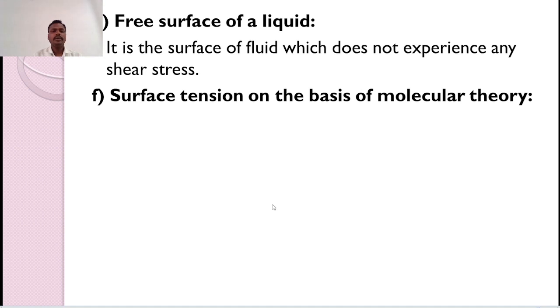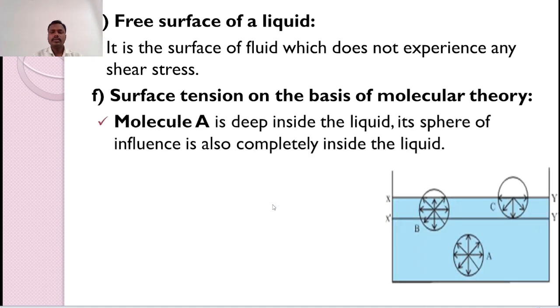Now the explanation of surface tension on the basis of molecular theory. Consider a liquid filled in a vessel. To study surface tension, consider three molecules, molecule A, molecule B and molecule C. Molecule A is deep inside the liquid.